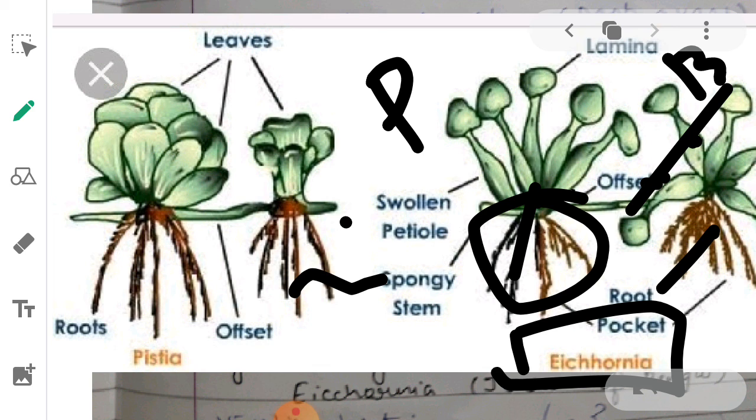It was just like a weed, just as the wheat plant absorbs nutrients from the crop plant. In the same manner, this was absorbing oxygen from the aquatic habitats, and it was affecting the aquatic system lying beneath the water. So this is why it is called the terror of Bengal. Now in the next video we will proceed with other modifications of stem, and modifications of roots and leaves for vegetative propagation.